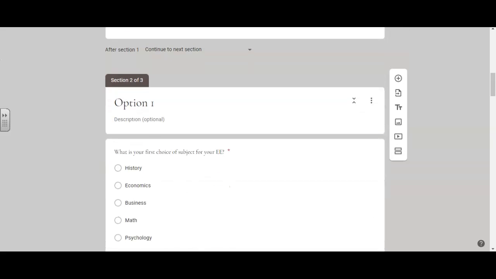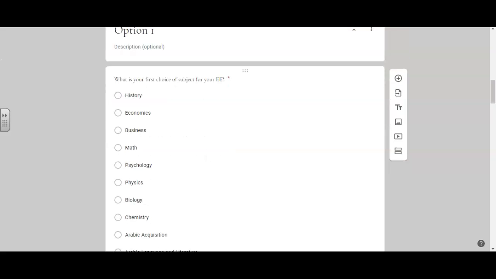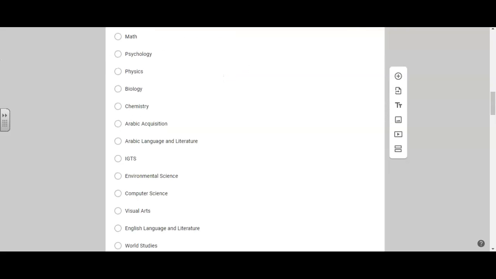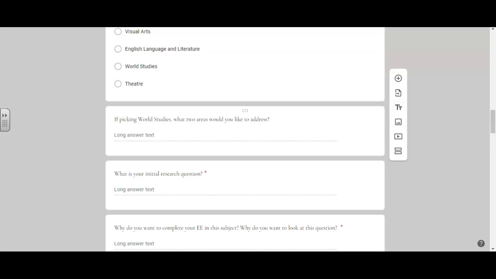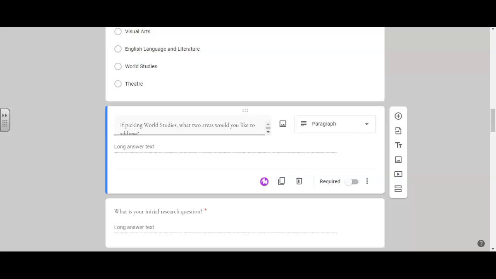Now, the extended essay, when you do this form, you will be signing up for a possibility of 2 different topics. So your first choice is going to be this first one here. You need to click one of these, okay? Then you need to come here. If you are picking World Studies, you need to tell me the additional area that you would like to address right through here. So World Studies, as talked about, is a combination of 2. So if you're going to be picking World Studies, you need to answer this question. If you are not picking World Studies, leave this question blank, okay?